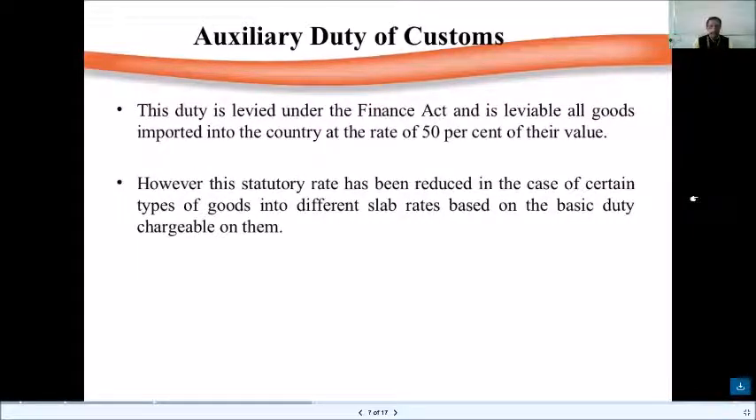Auxiliary duty of customs. This duty is levied under the Finance Act and is leviable on all goods imported into the country at the rate of 50% of their value. However, this statutory rate has been reduced in the case of certain types of goods into different slab rates based on the basic duty chargeable on them. So basically 50% of the value is added as your auxiliary duty.